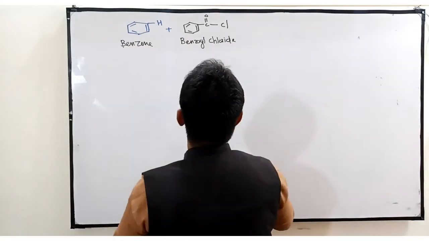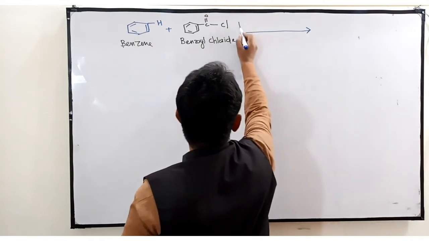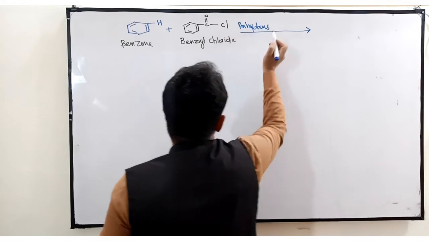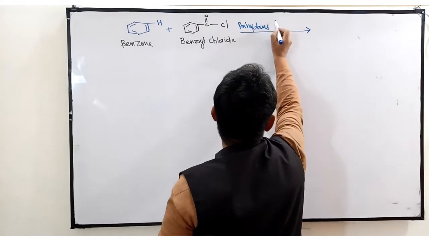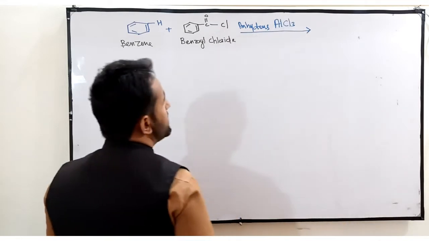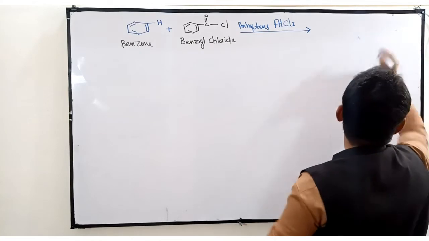And here we are taking anhydrous Lewis acid. Anhydrous means without water. Suppose that is AlCl3, aluminum trichloride. What are Lewis acids?